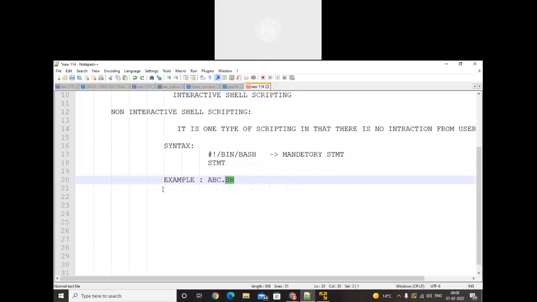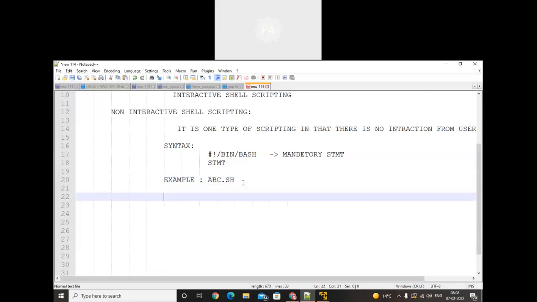Whenever we create a script, the .sh extension is mandatory. Whenever we write a C program, we save it using .c. Whenever we write a C++ program, we save it using .cpp. Whenever we write a Java program, we save it using .java, and for Python, .py. Similarly, whenever we write a script, .sh will be applicable.